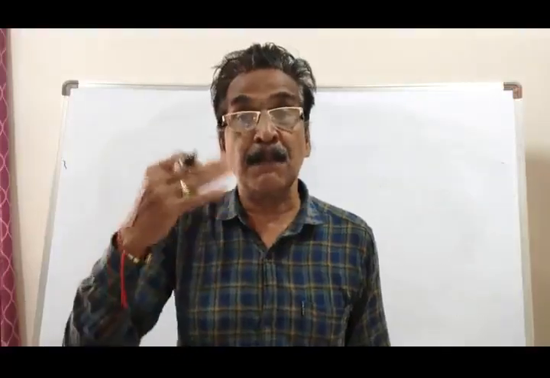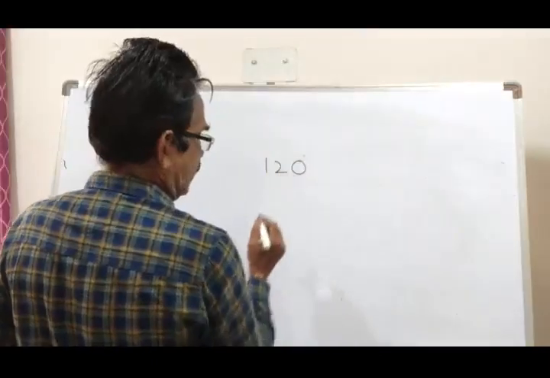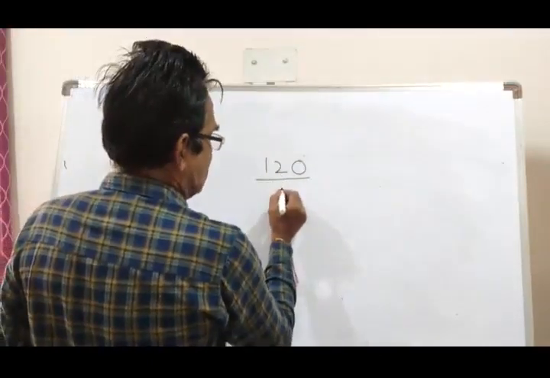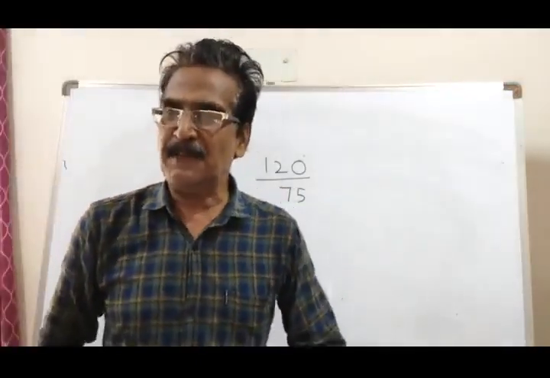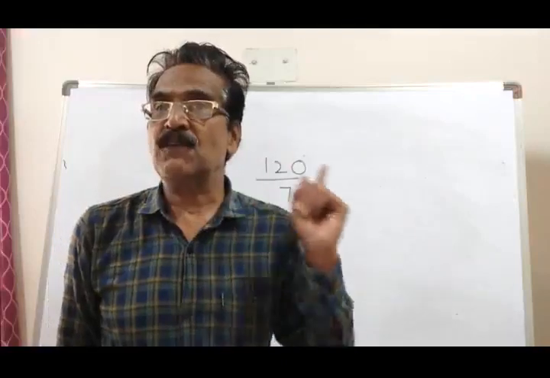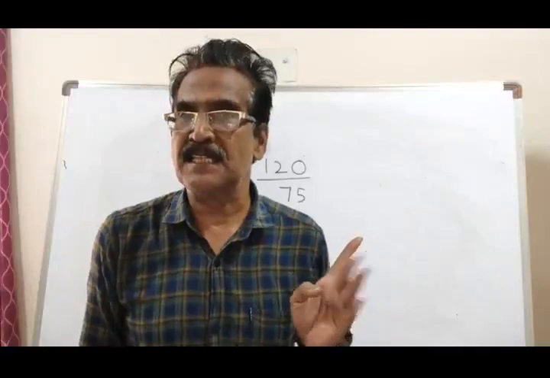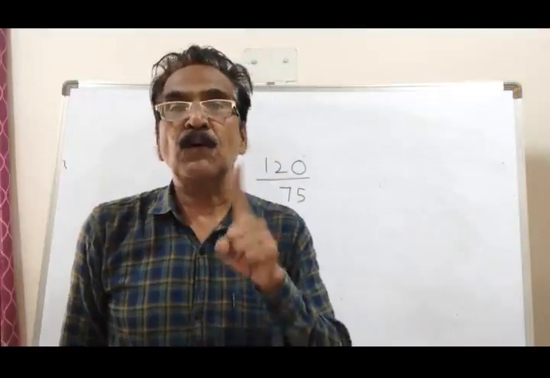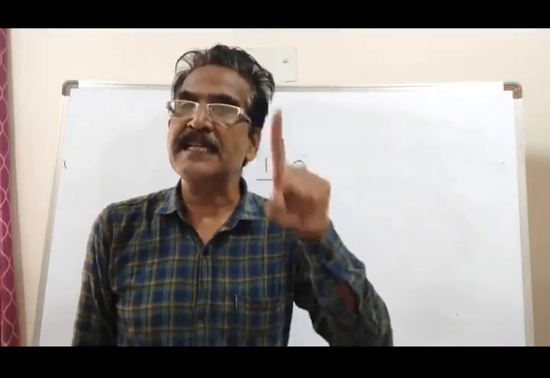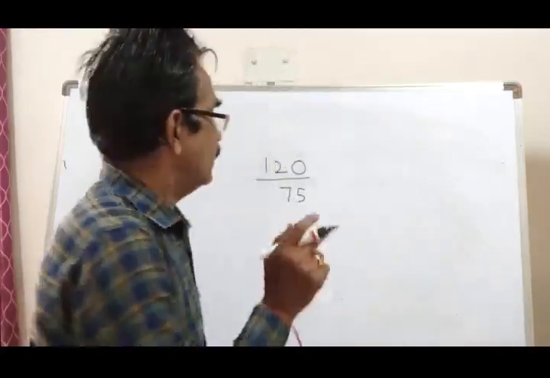Earlier, let us say the income was 100. Now what is the present income? 120 rupees. And what is the price? 75 paise. When the price was 1 rupee, say the number of visitors was 100, total revenue 100. Now the total revenue increased by 20%. Now the total revenue is 120 rupees.